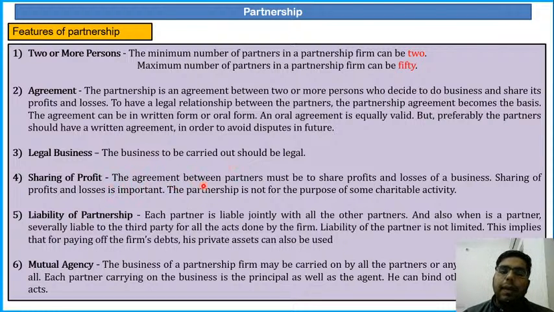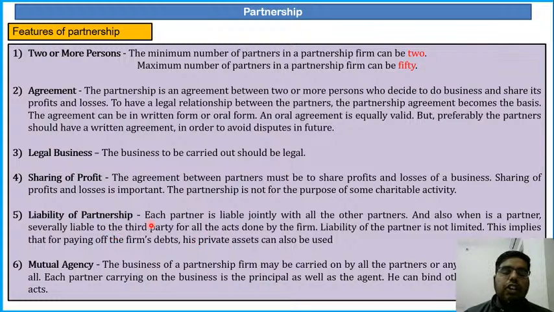Next is sharing of profit. The agreement between partners must be to share profits and losses of an activity. Sharing of profit and losses is important. The partnership is not for the purpose of some charitable activity. Very important: you cannot form a partnership for charitable work. You cannot open a partnership firm for charitable work. For that you need to form a society or a trust.